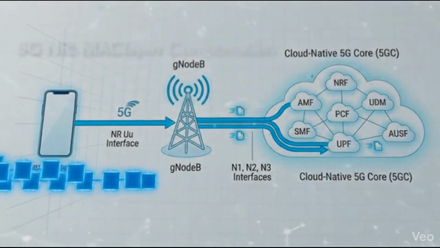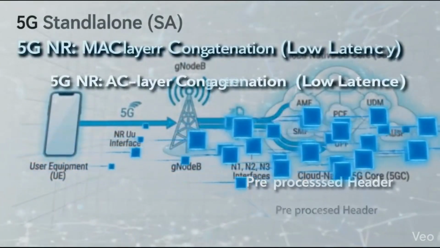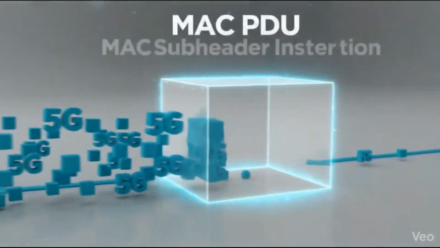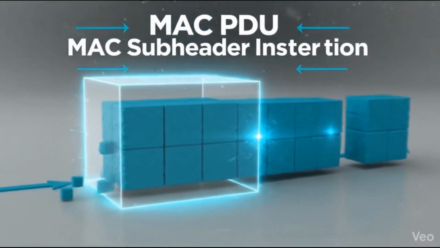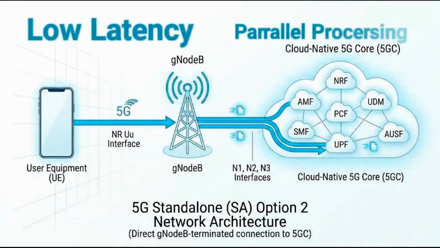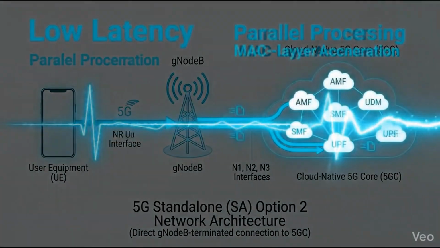Conversely, 5G NR fixes this by building independent RLC sub-PDUs completely in advance. This allows the MAC layer to perform instant concatenation the moment it is requested. Moving concatenation to MAC enables the parallel processing vital for ultra-low latency 5G.